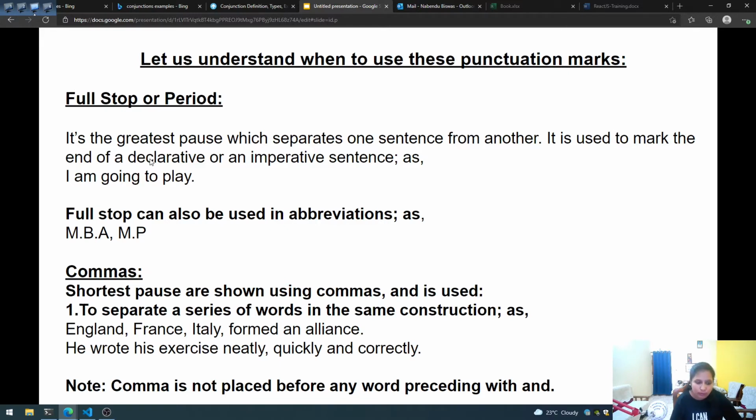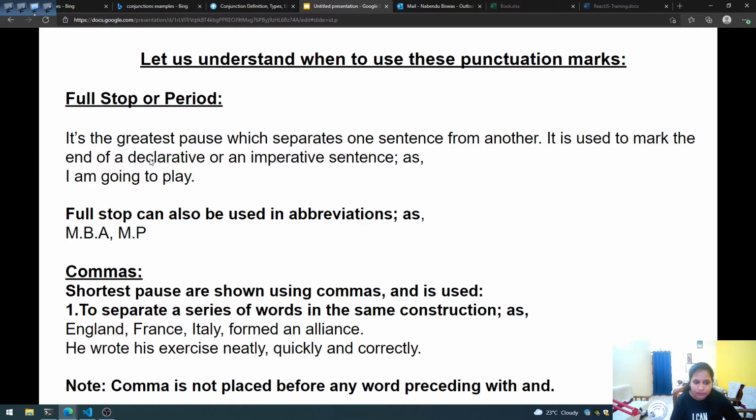So when we are showing a series, at the beginning we should place a comma, and before the last word we should use the word and, that is a conjunction. He wrote his exercise neatly, quickly and correctly. I like to play football, cricket and basketball. So like this we can frame the sentence using comma as well as conjunctions.